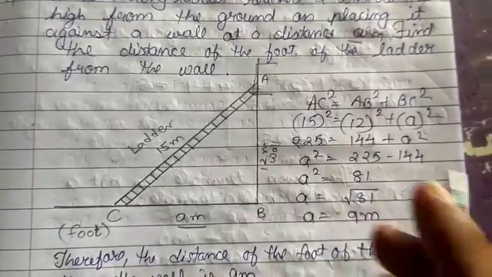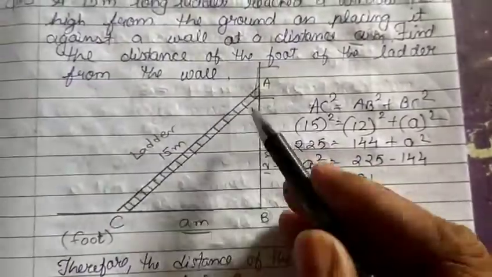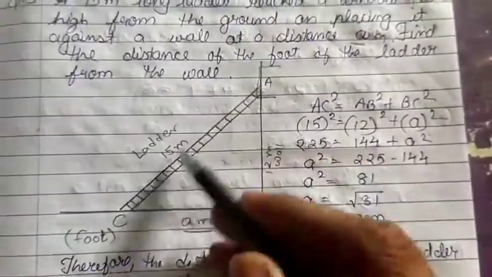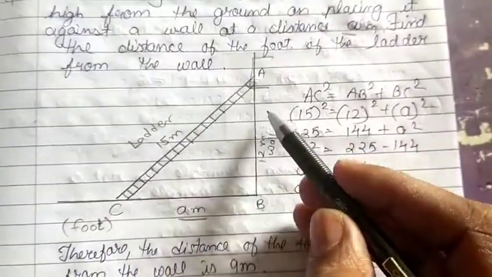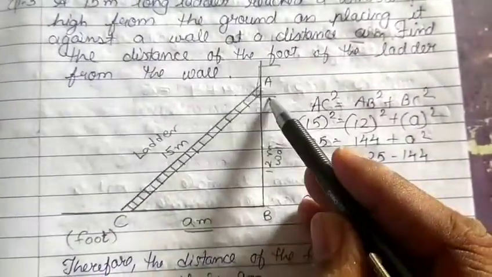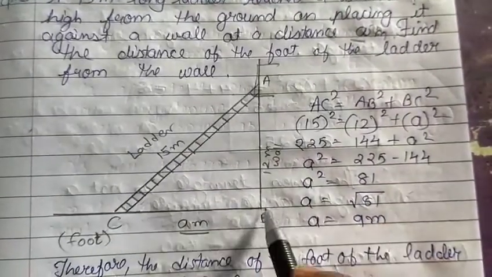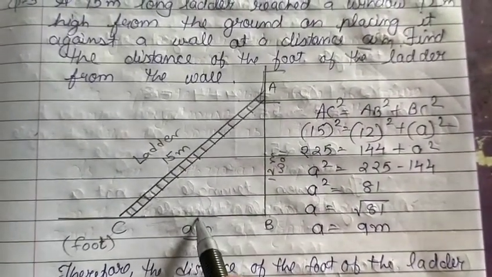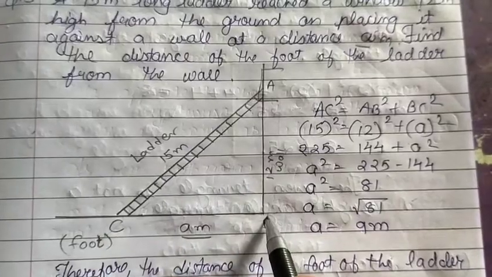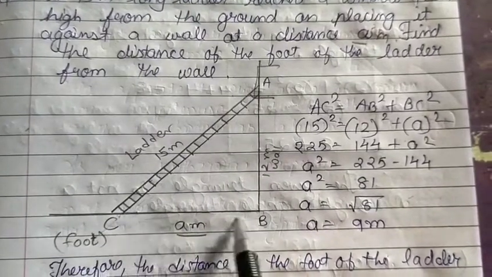So how to do? The same Pythagoras condition you have to apply over here. As the length of the ladder is also given, and the height of the window is 12 meter, you just need to find the distance of the foot of the ladder from the wall.